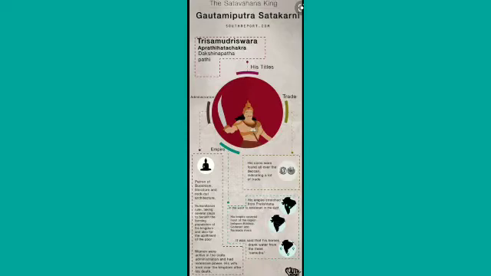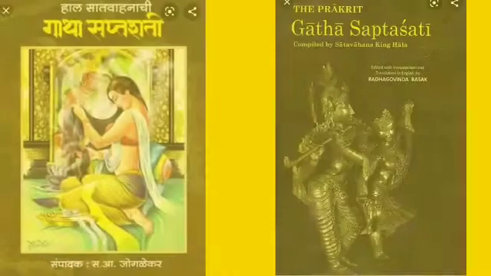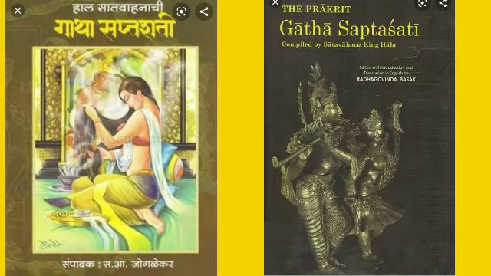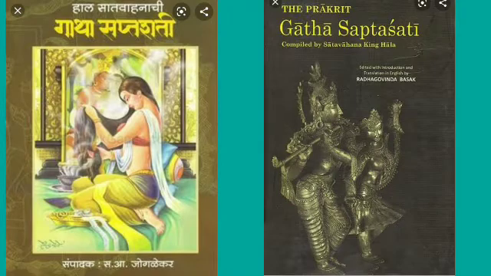The famous poetic work Gatha Saptashati in Maharashtri, a Prakrit language, was composed by the Satvahana king Hala. This work provides information about the life of the people during the Satvahana period, means how they lived at that time.